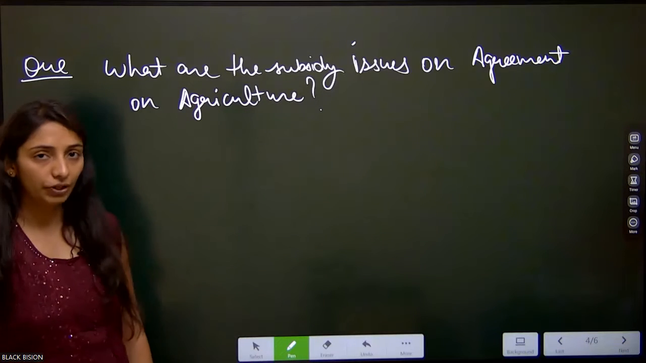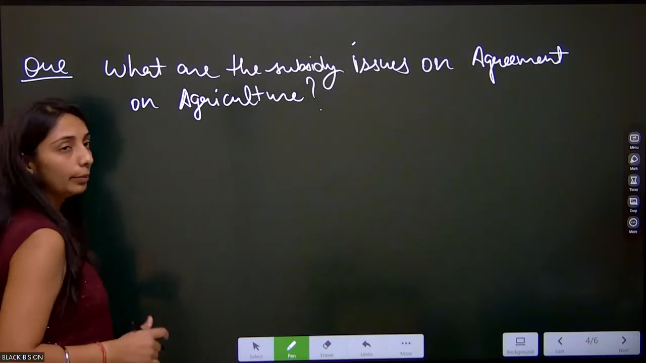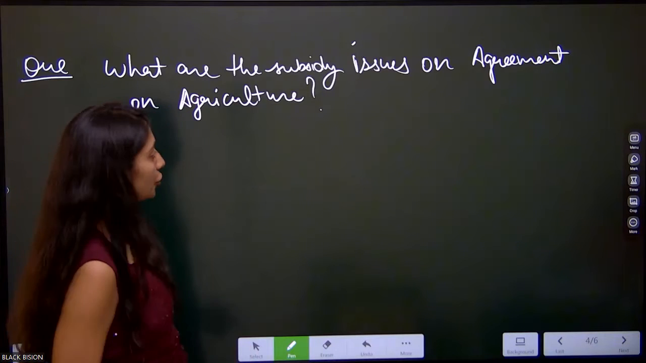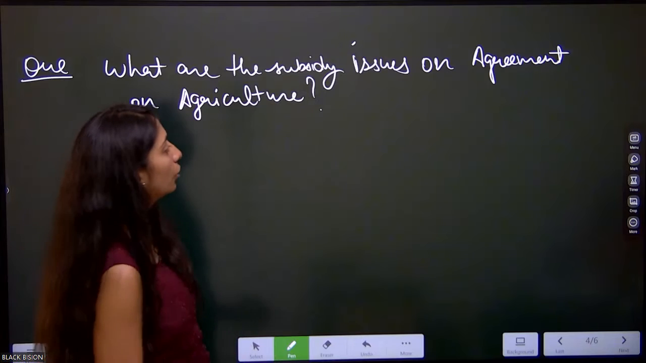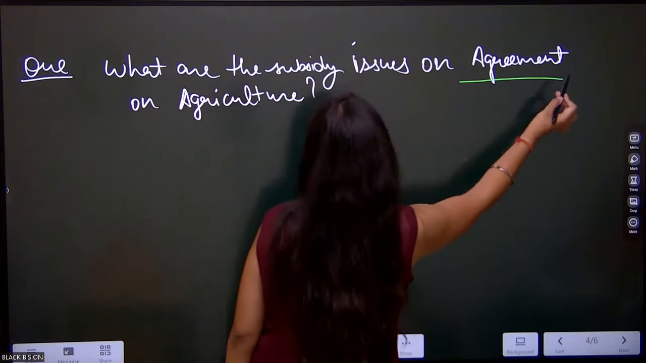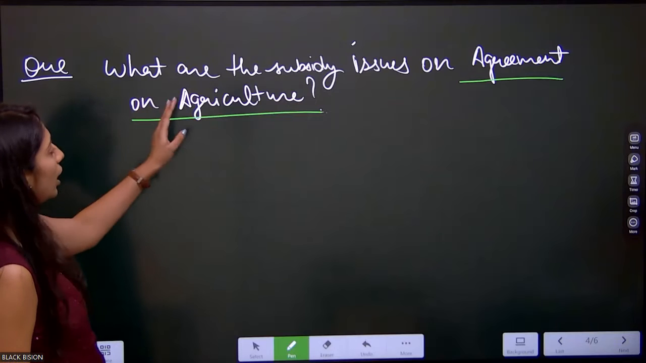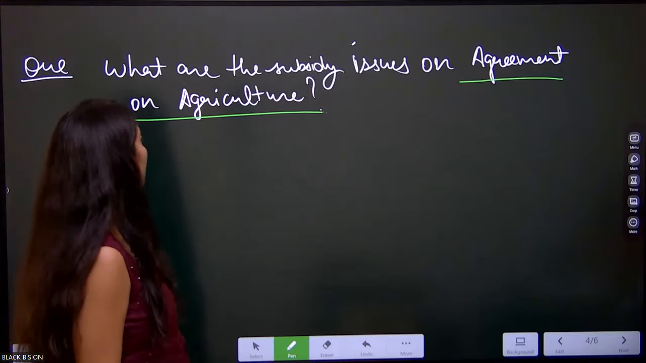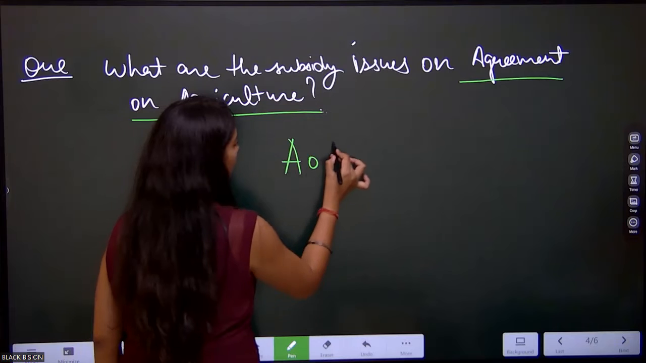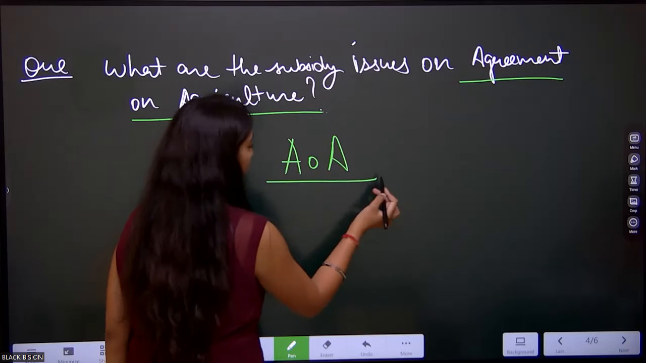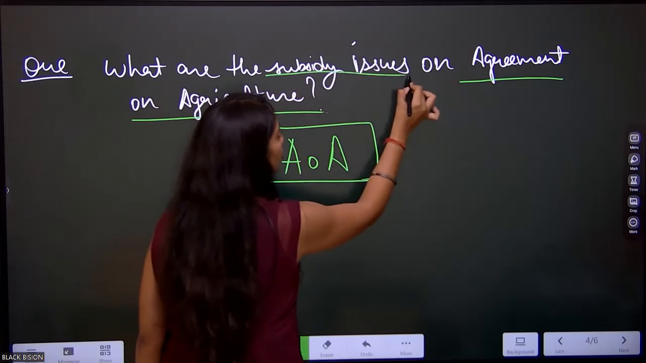So here we already have discussed WTO, and here we framed a question regarding the current issues going on in the agreement on agriculture. So what is the question? What are the subsidy issues on the agreement on agriculture? Okay, it is an agreement on agriculture, and what are the subsidy issues?